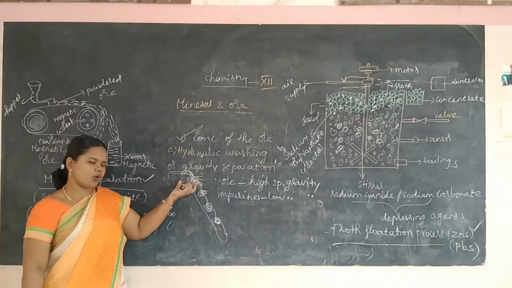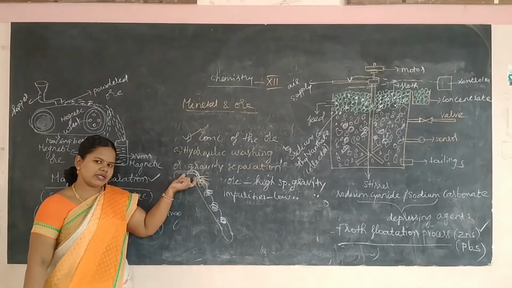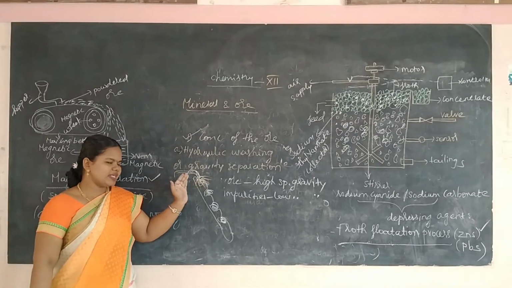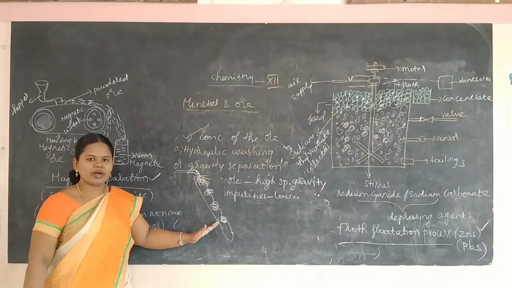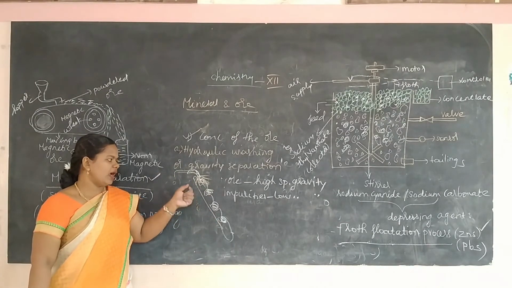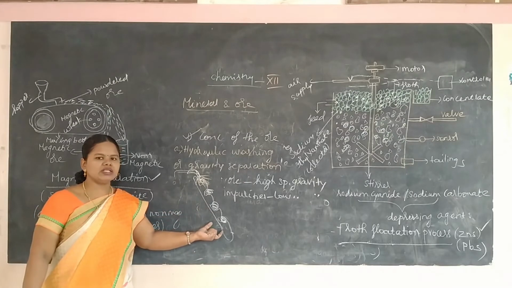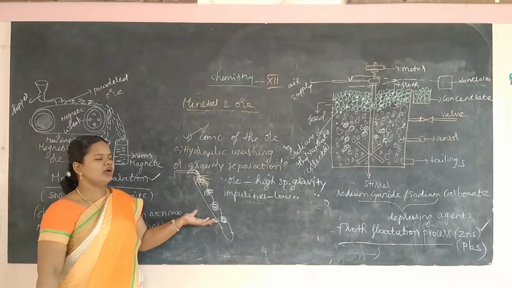Now the powdered ore along with the impurities is placed in the sloping bed, connected to a tap, and a current of water is sprayed above the ore particles. Here the lighter impurities are washed away and the heavier ore particles remain in the sloping bed. After that it is dried and used for other purposes.